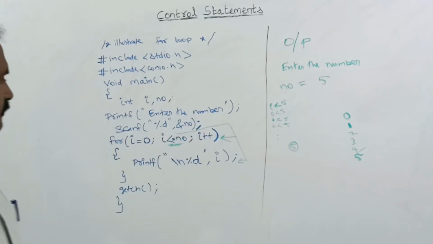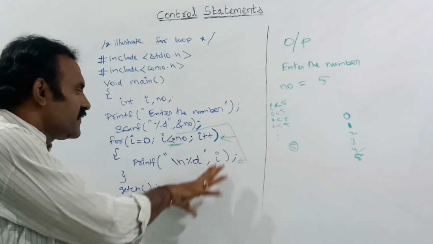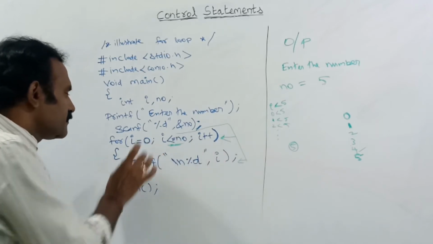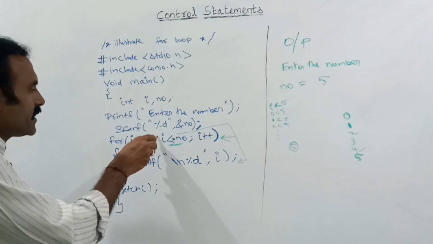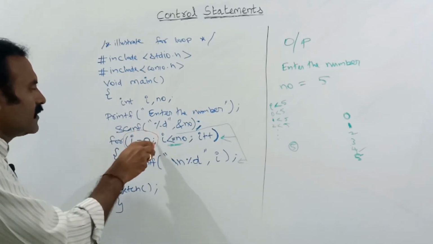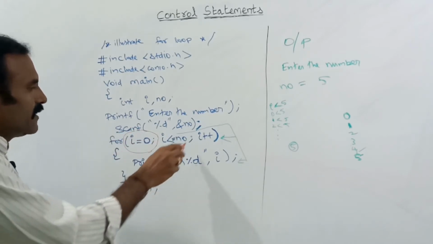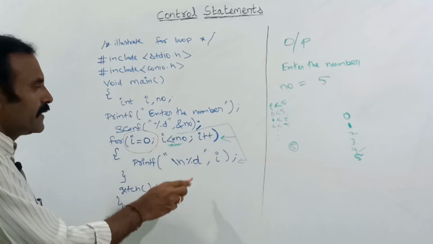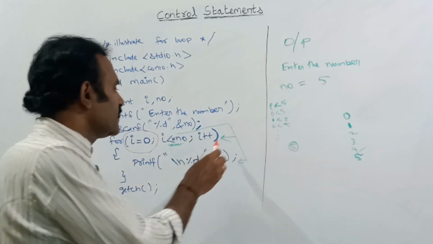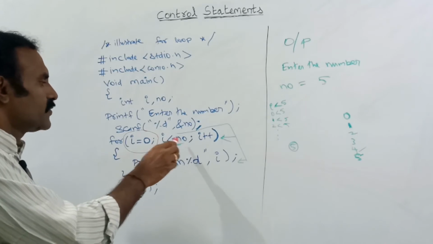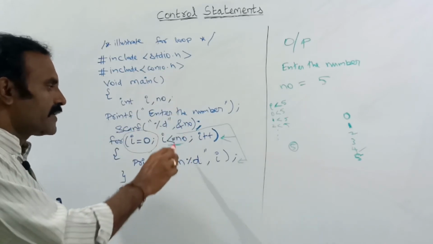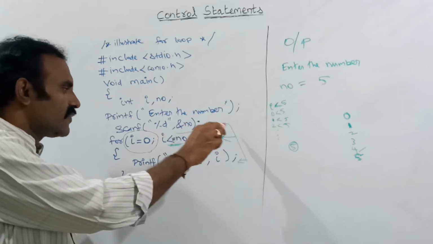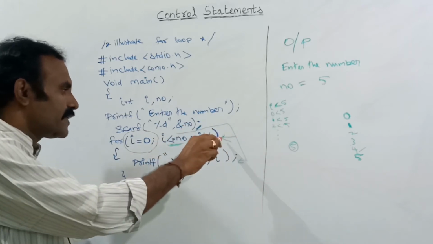See, remember, for each and every iteration this part won't work. At the starting point only this I value will be worked. After that, if NO is 5, in the condition the iterations from 0 to 5 will happen. For each and every iteration, the controller will go inside, I will be incremented.